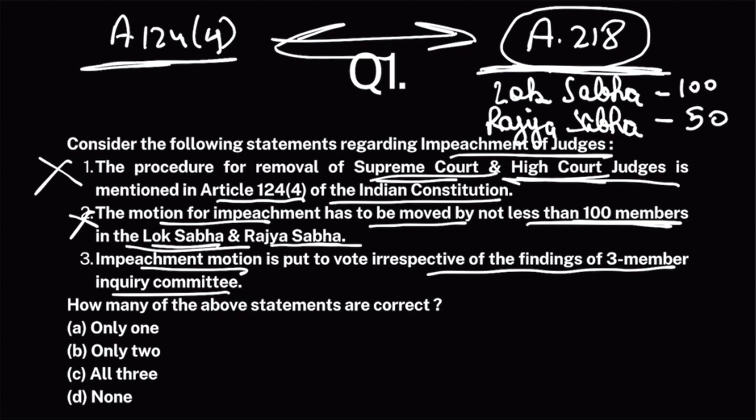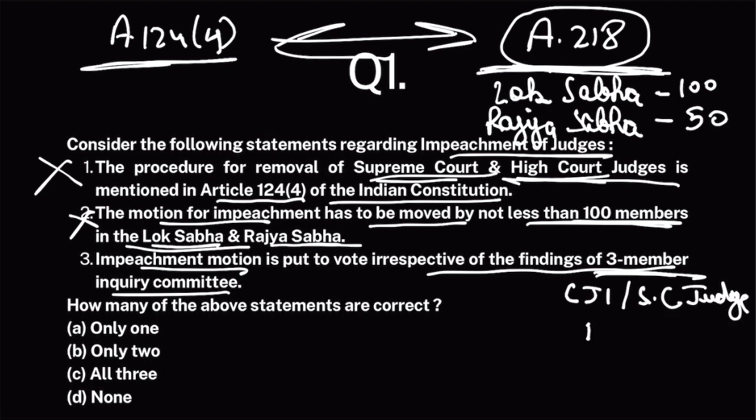Once the motion is admitted, then the presiding officer of Lok Sabha, that is the Speaker, will create a 3-member committee. That 3-member committee would be headed by the CJI or a Supreme Court judge. It would have a judge from a High Court and an eminent jurist.